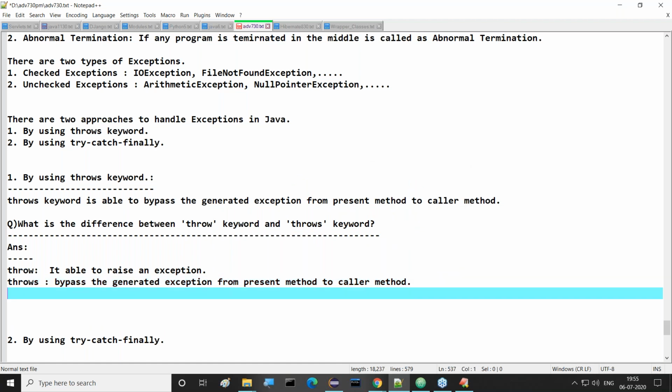Is that clear now? With the throw keyword, we can create or raise the exception. If you have any user defined exception, it is able to raise that exception. But the throws keyword is able to bypass the exception from the present method to the caller method. That's the difference.